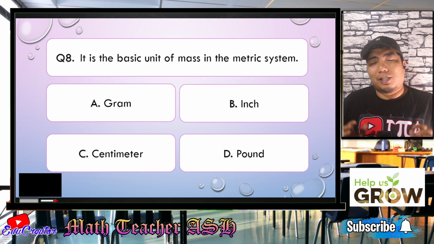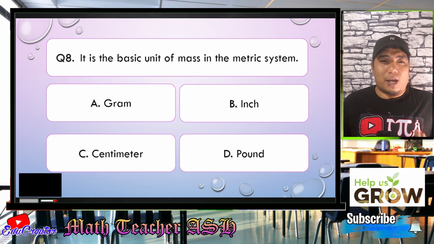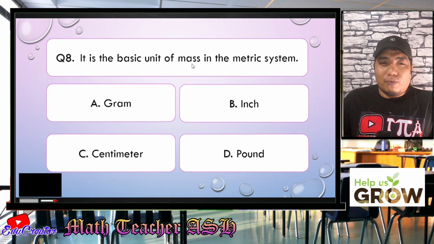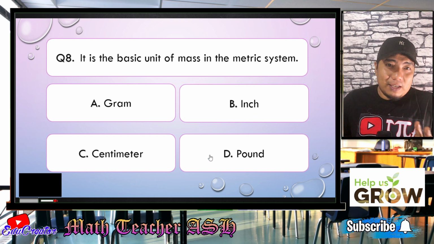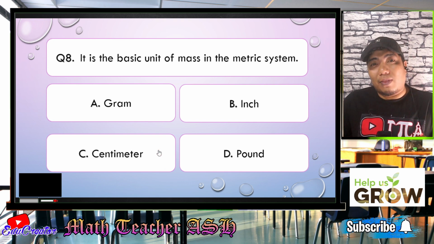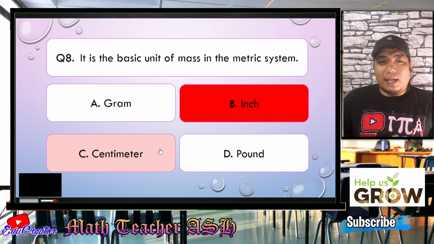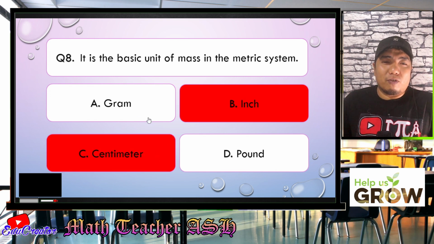Alright, math learners, this question is one of the easiest. Why? Because we just need to find the unit measure of mass. Now, in our given choices, inch and centimeters pertain to length, right? So basically, B and C are already wrong. So we only have gram and pound.